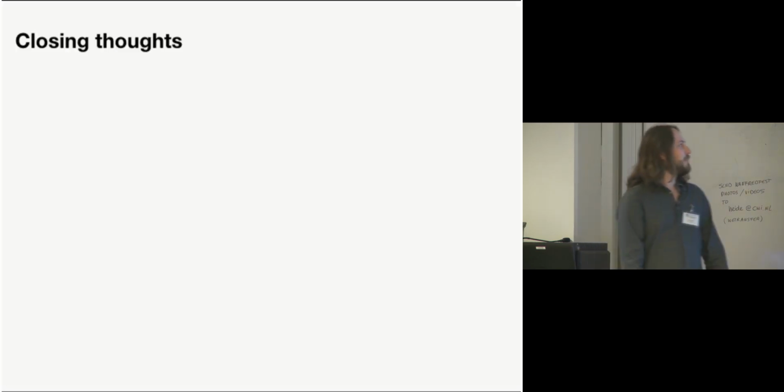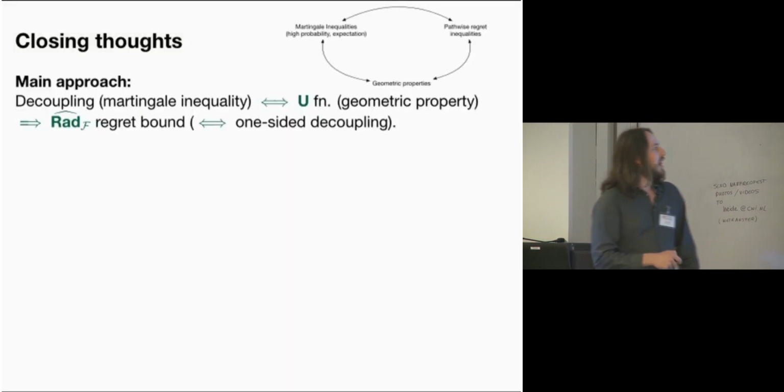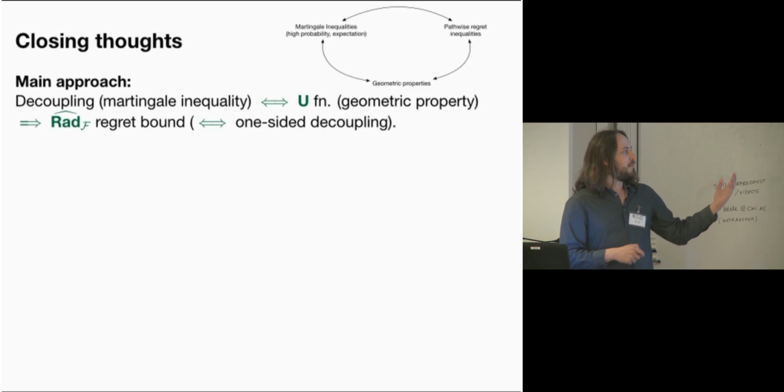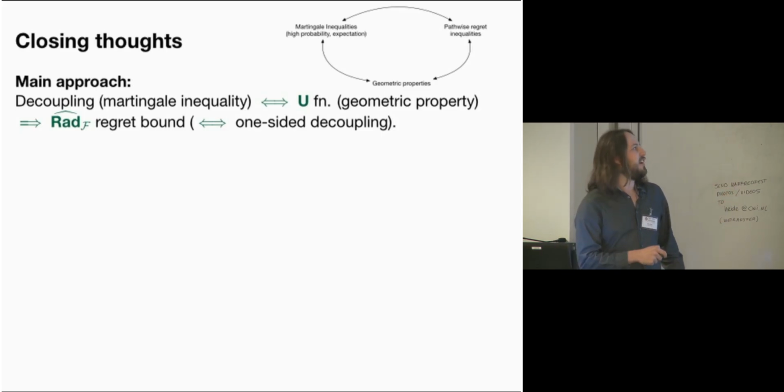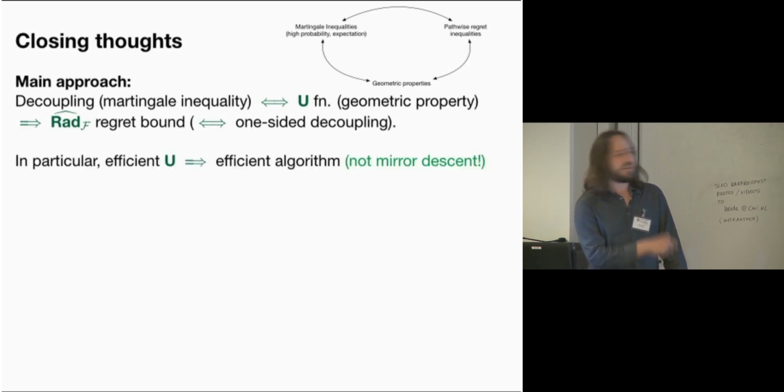Okay, so just to recap, we have this characterization of decoupling, U functions, and Rademacher complexity. This is a more general instance of this principle of going between martingale inequalities, pathwise regret statements, and geometric properties. And in particular, if you have an efficient U, you get an efficient algorithm.